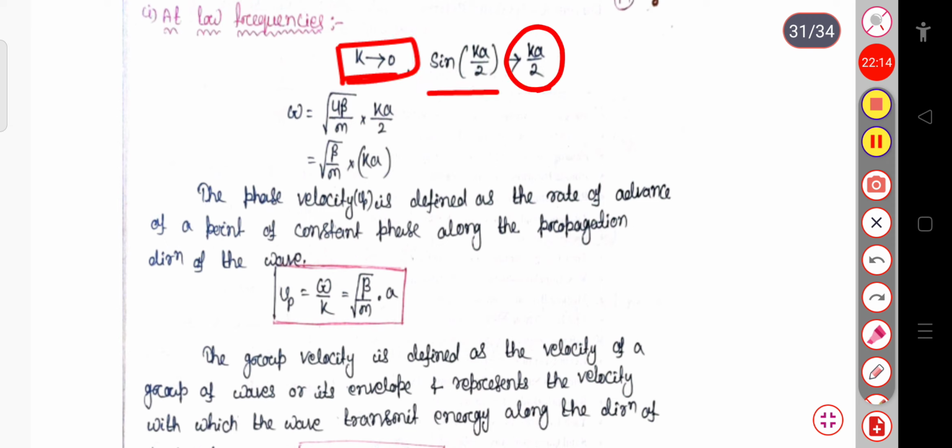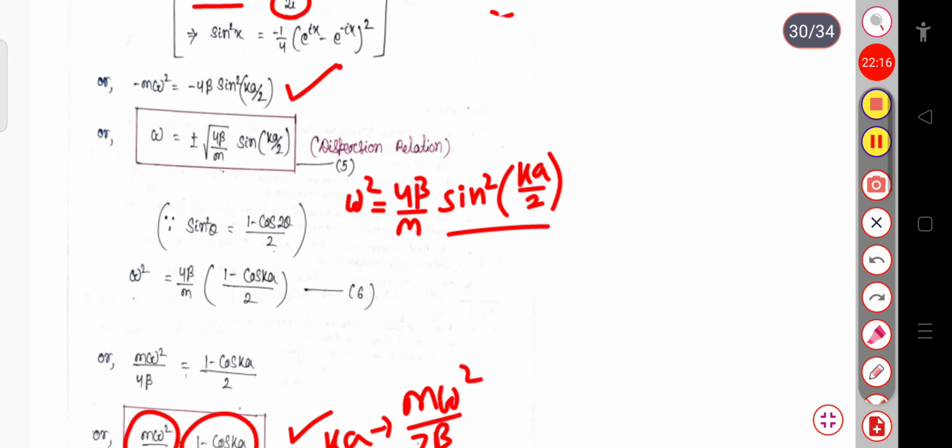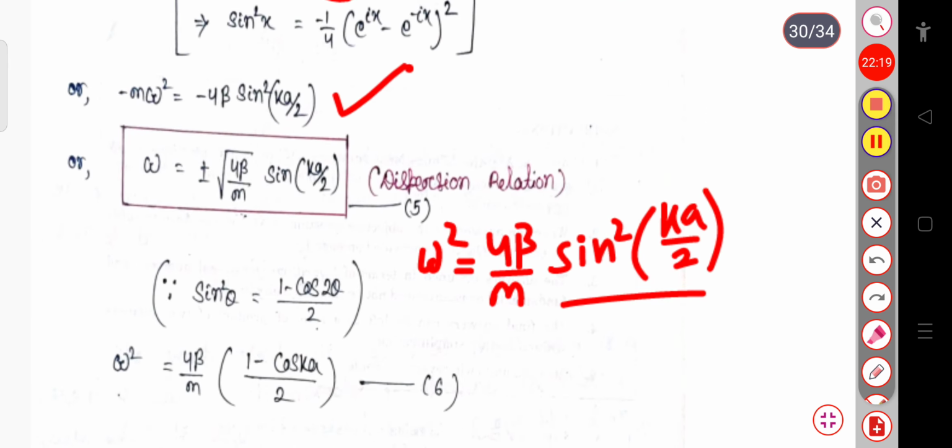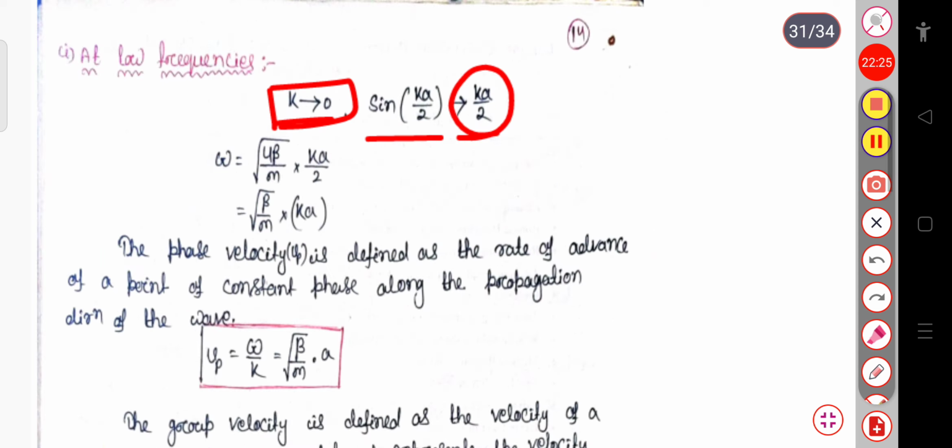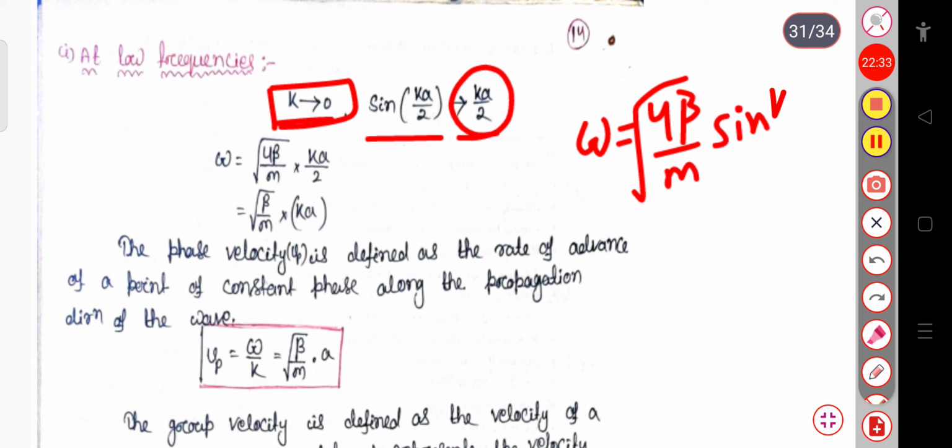So in equation 5, omega equal to plus or minus root over 4 beta by m sine ka by 2. So when k tends to 0, this will be ka by 2. The root of 4 is 2, then 2 gets cancelled with this 2. This will be root over beta by m into k.